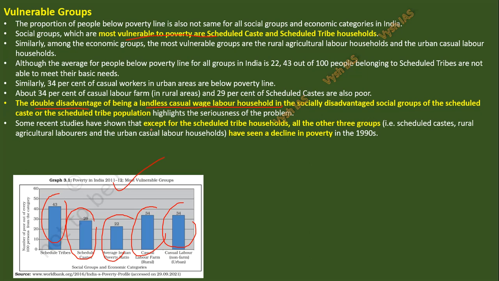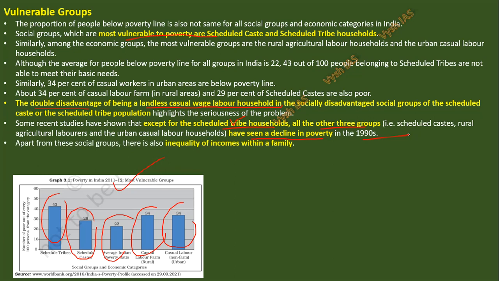So recent studies have shown that except for the scheduled tribe household, all the other three groups, that is scheduled caste, rural agriculture labor, and urban casual labor household, have seen a decline in poverty. Meaning ST households are not declining too much in poverty levels, but the other three groups are slowly declining the poverty in the 1990s. Things are changing for them.